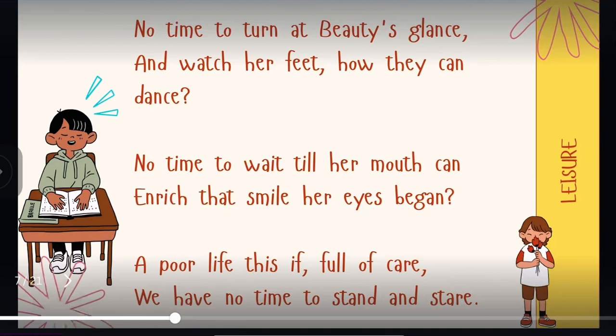A poor life this is, if full of care we have no time to stand and stare. In the last stanza, he is saying that if we are so busy that we have no time to appreciate nature, the people around us, and to feel everything around us, and we have no time for ourselves, where we are only busy with bodily stuff, taking care of bodily necessities, and we have no time for our mind and soul, then life is really poor, when we don't have time to stand and stare.